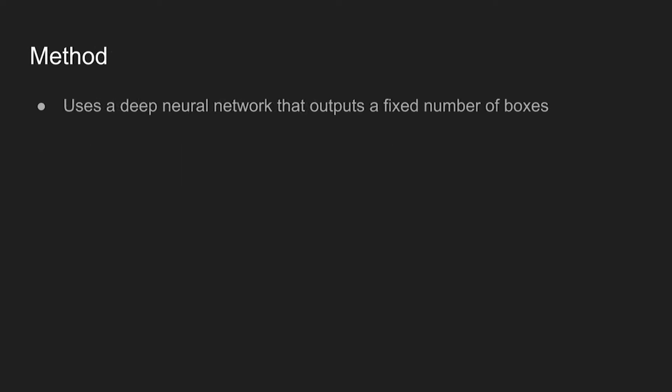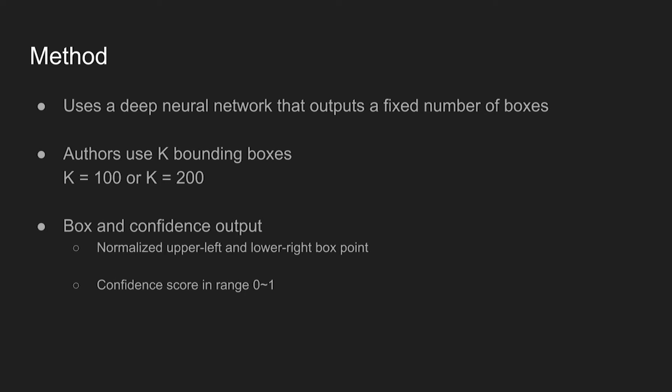Let's look into the method. The model uses a deep neural network to produce a fixed number of bounding boxes. The value of k, which denotes the number of boxes, is set to 100 or 200 in the paper. Together with 4-dimensional box output, a confidence score in range between 0 to 1 is predicted. So in total, the output dimension becomes 5, where in one output branch, 4 dimensions are used to represent top left and bottom right corners, and in another output layer, one-dimensional sigmoid output is used to predict the confidence score.